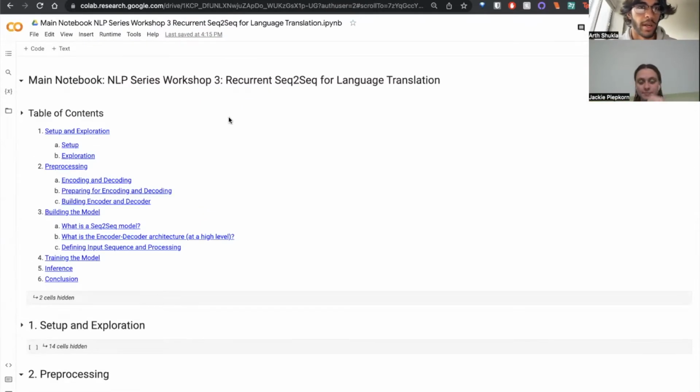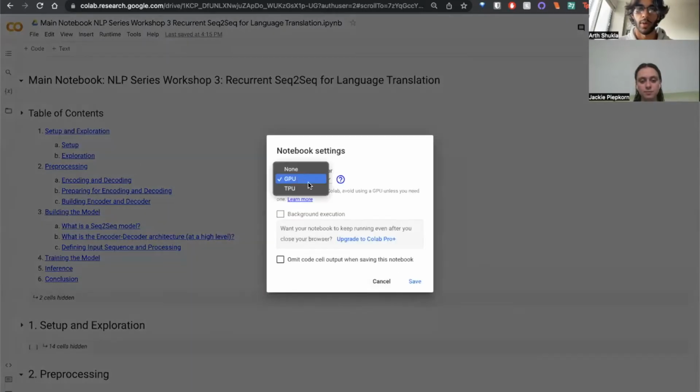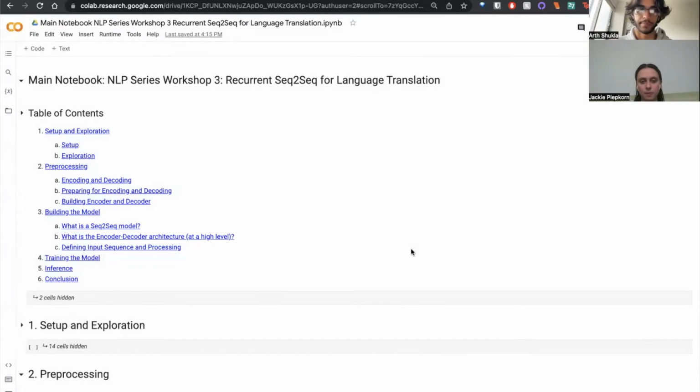Before we start off with anything in this workshop, go to Runtime, change runtime type, and make sure that your hardware accelerator is GPU. This will be important later on when we train our model so that it doesn't take forever to train. As for our contents, it's what I described before. We have our setup and exploration, pre-processing. We then build the model and look at our model architecture. We'll then train the model, do some inference, and finish up our workshop.